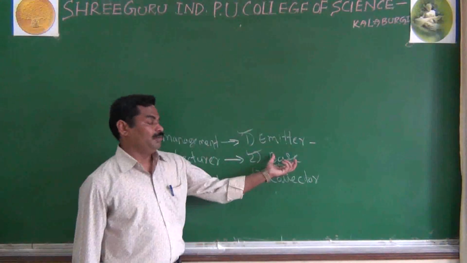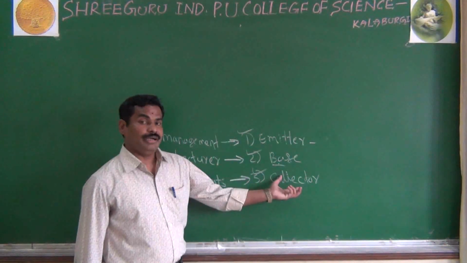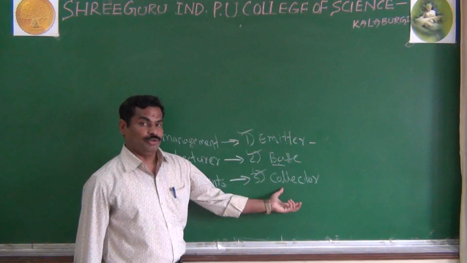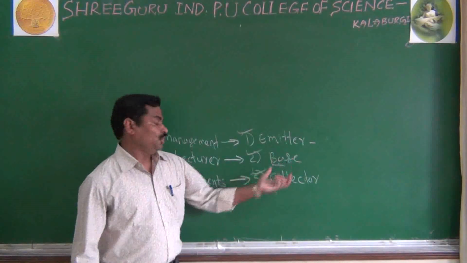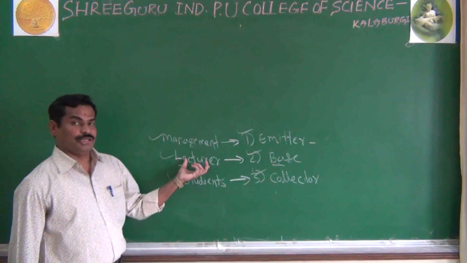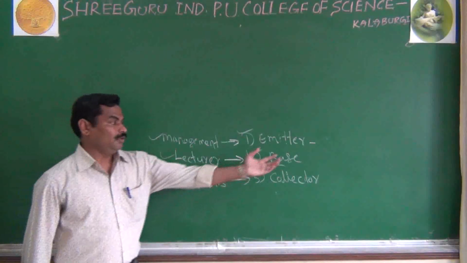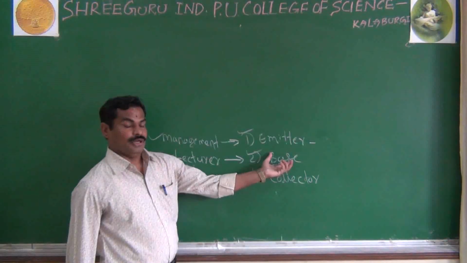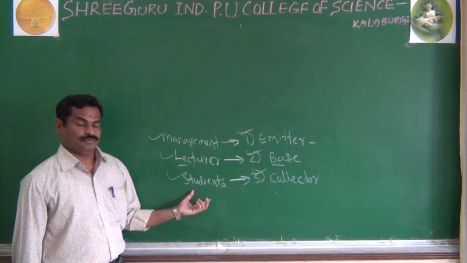And here in our base, we want more current. That more current depends upon the base. If you want more output voltage, more output, that depends upon the base. Here also, if you want more result, that result depends upon the lecturer. Here, if you want more voltage or current, that depends upon the base. And finally, as we know, the students.